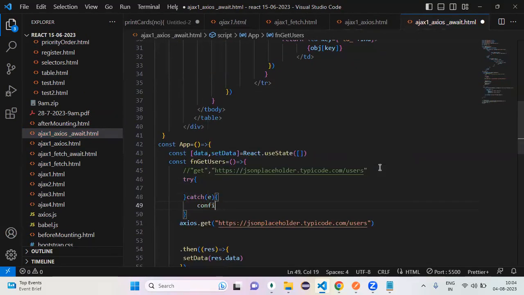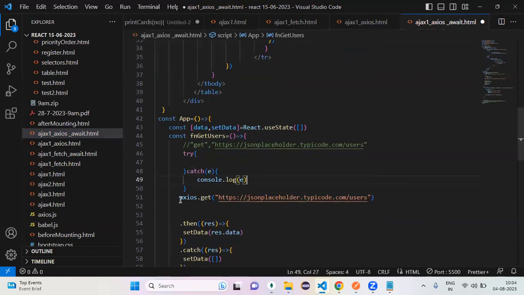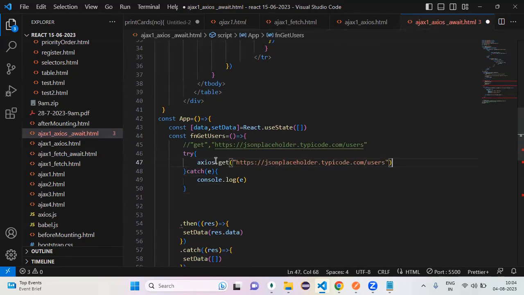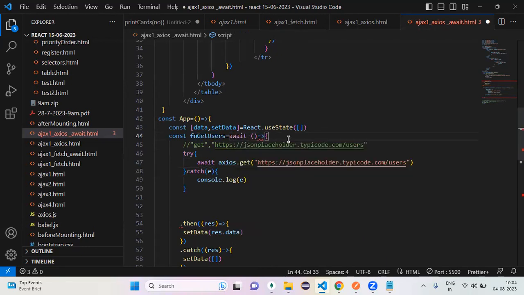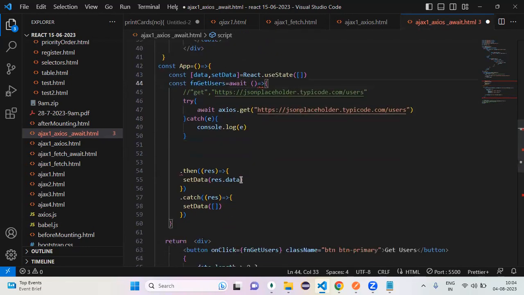Console.log of your exception. If you want, you can print it. Write the stuff now. Axios.get returns me what? Promise. That can I handle with what? Await. Await is inside which function? You have to make this get function async, like what? Async function or not.